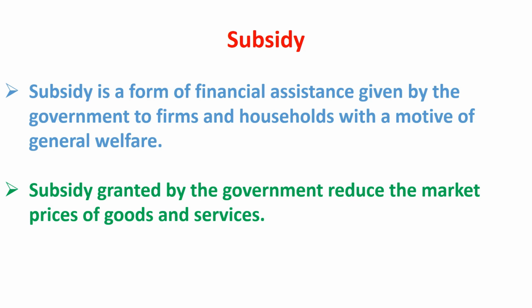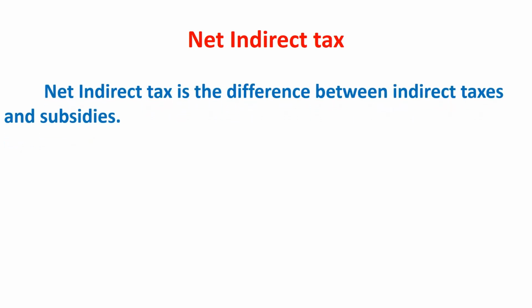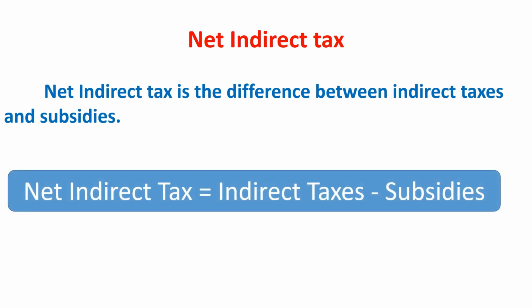Net indirect tax. Net indirect tax is the difference between indirect taxes and subsidies. Net indirect tax is equal to indirect taxes minus subsidies.